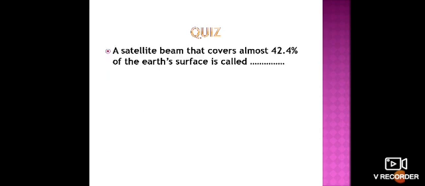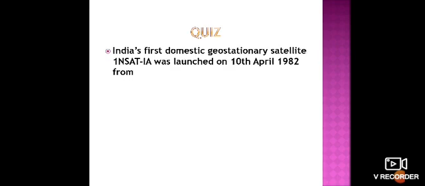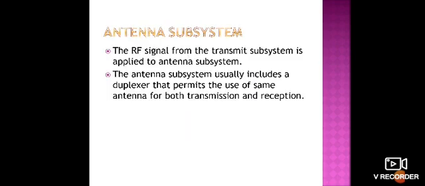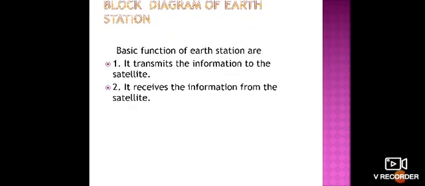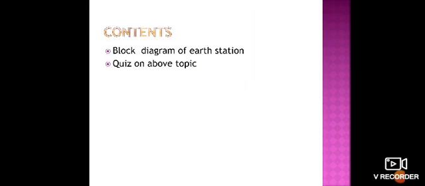So in this session I have covered the earth station block diagram, and I have explained each block of our earth station. Why do we need an earth station? The main need is that it is used for transmitting information to the satellite, and it is also used to receive information from the satellite. So that is the main use of an earth station.